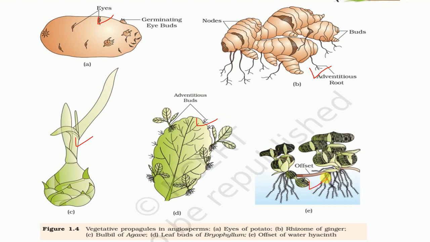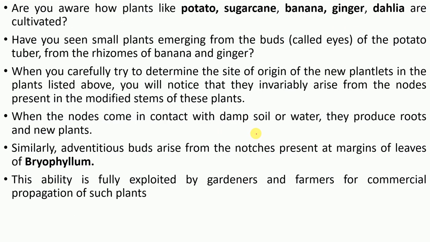Each and every part of this whole structure has the capability to produce a new younger one. That's the reason this is asexual reproduction, and again two parents are not participating in this type of reproduction, right? I have already discussed this, although you can pause the video and read the content.